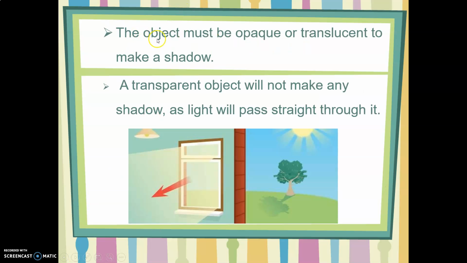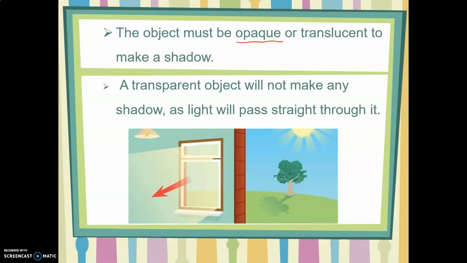So here's the question. The object must be opaque or translucent to make a shadow. Right. But which one of them will cast the clearest shadow? Excellent. The opaque material will cast the clearest shadow because it does not allow any of the light to pass.